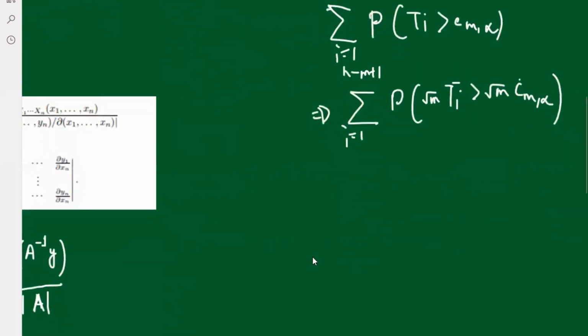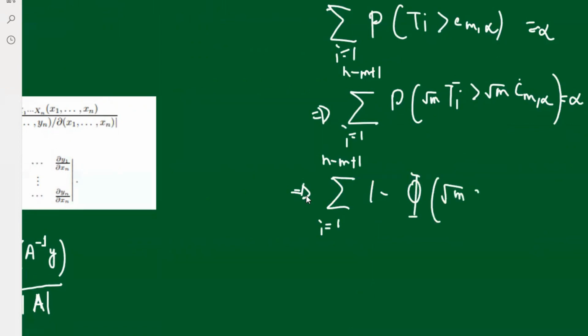Okay. Now this is equal to alpha. We will consider this as alpha. And what we'll do is the summation of i from 1 to n minus m plus 1 of, what is this? This is the probability of z greater than 1 minus phi of root m Cm alpha, and it's individually one of them.